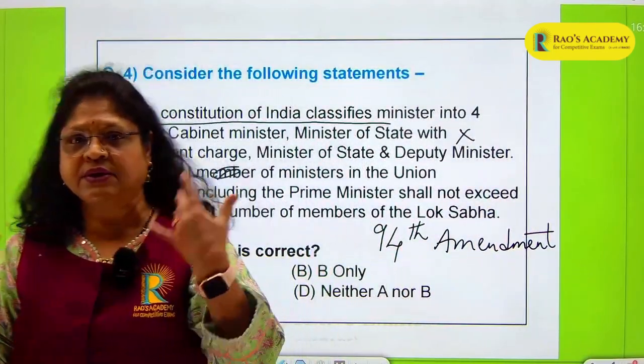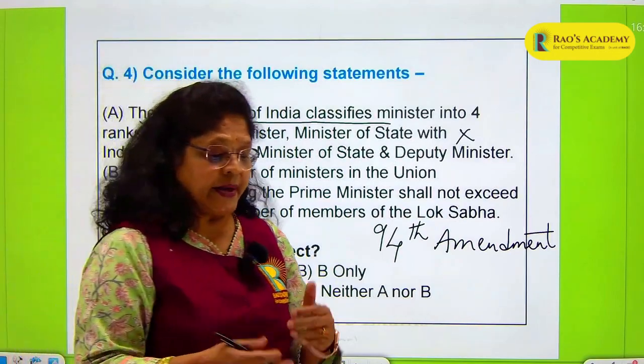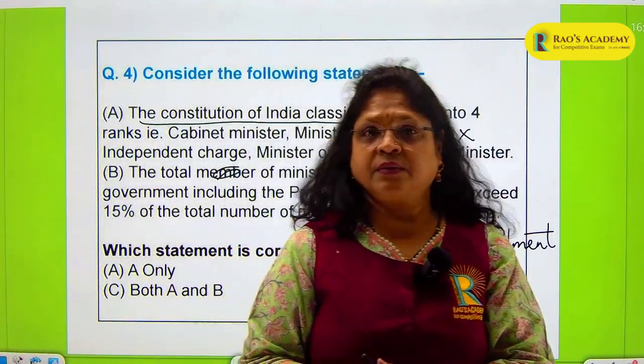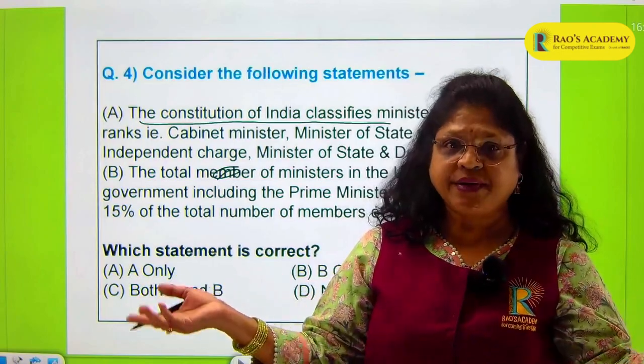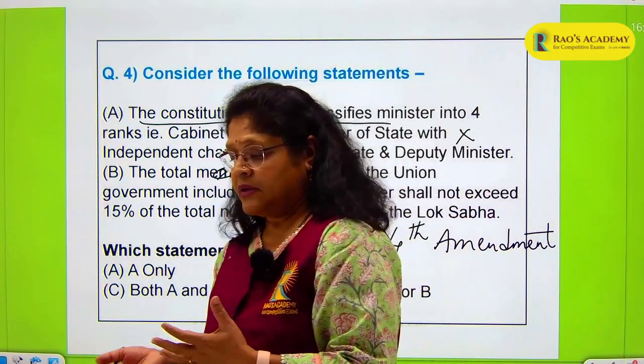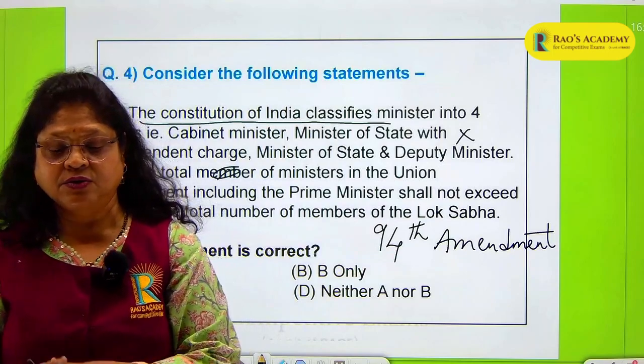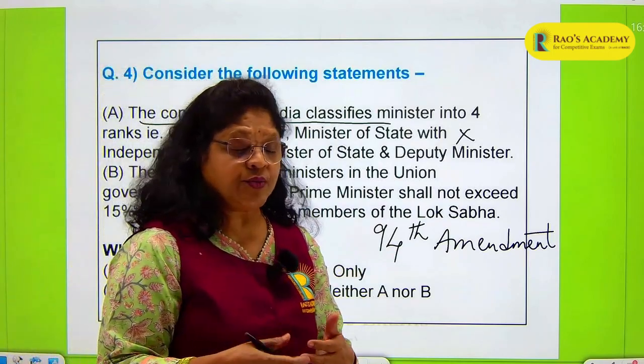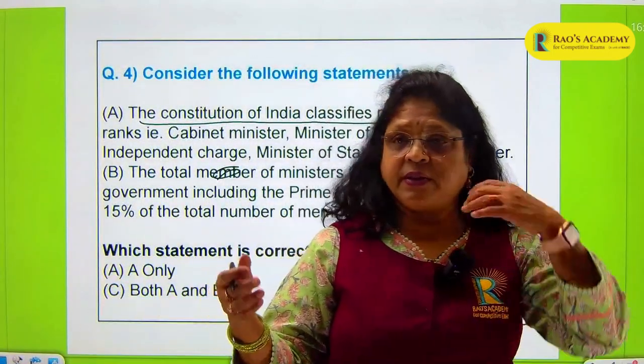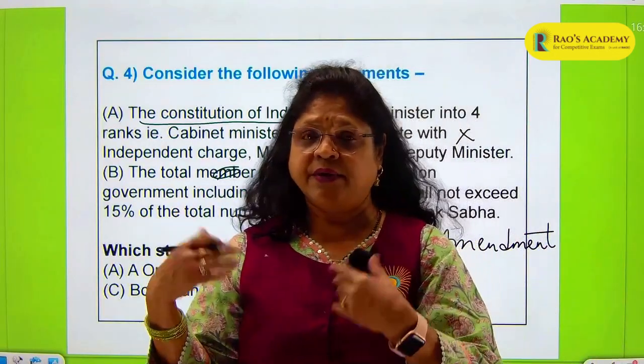So everybody was inducted, and this made the efficiency of the government go down because there were too many ministers and less allocation of work. These used to be called jumbo cabinets, where you had 90 ministers, 100 ministers.